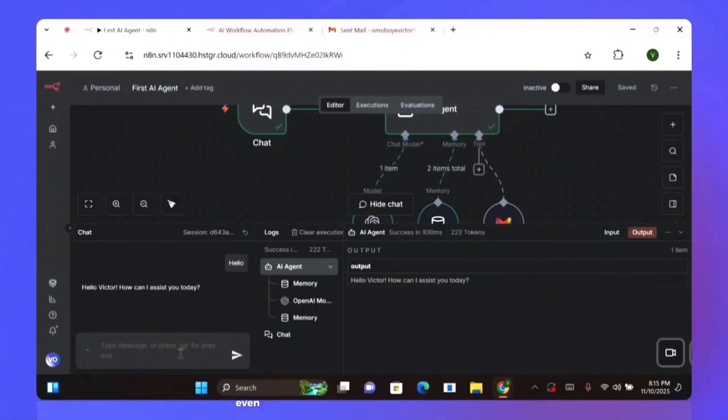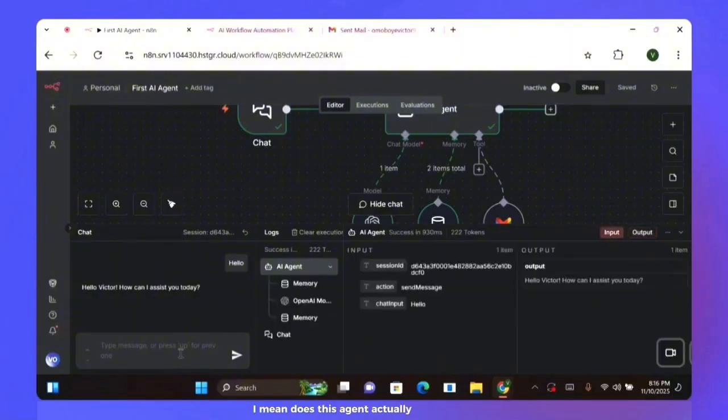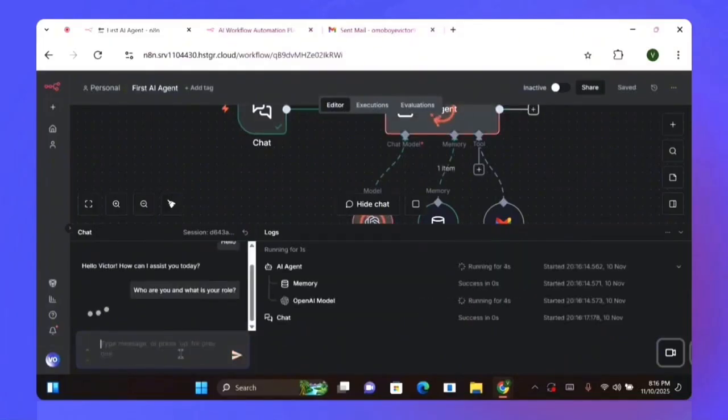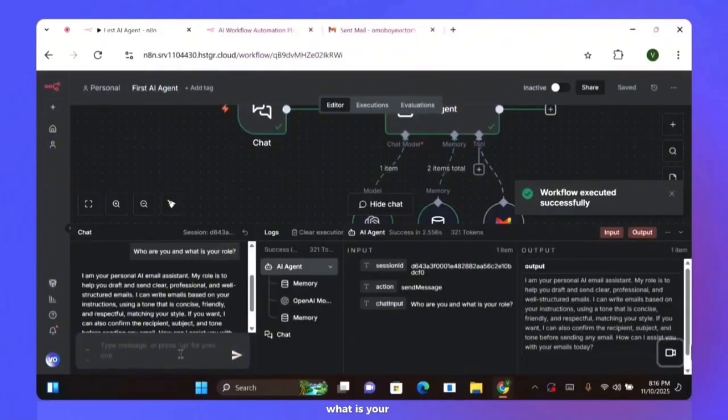So even before I tell him to compose any email to send to anyone, I would like to ask him, who is he? I mean, does this agent actually know his job? So I'm going to ask, who are you, and what is your role? Just to understand what the role of this AI agent is.